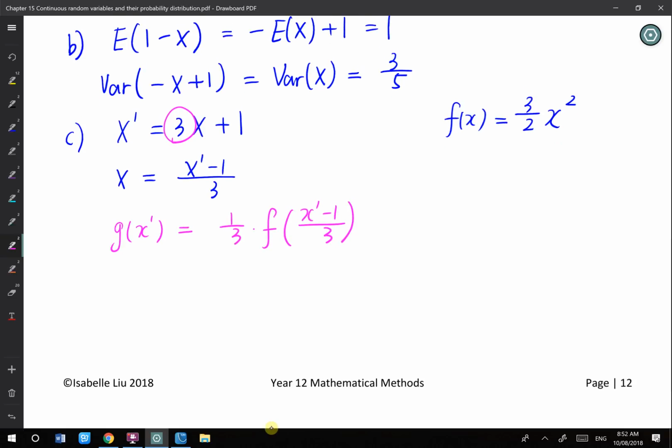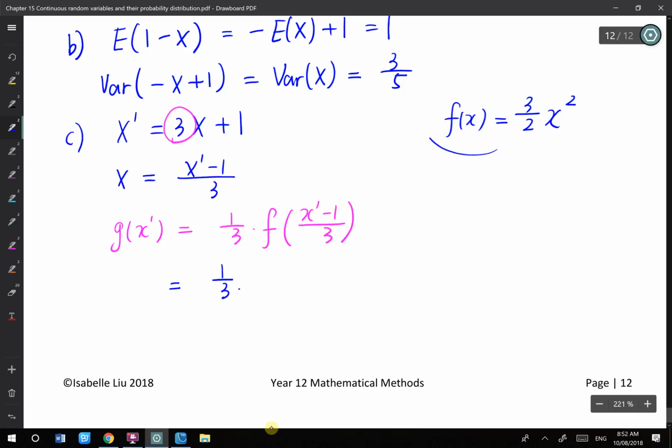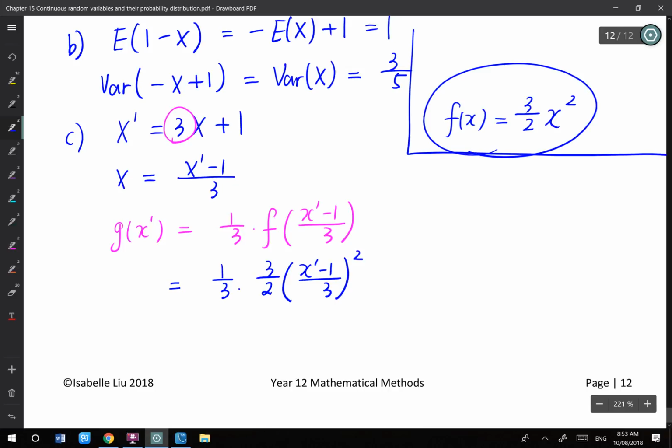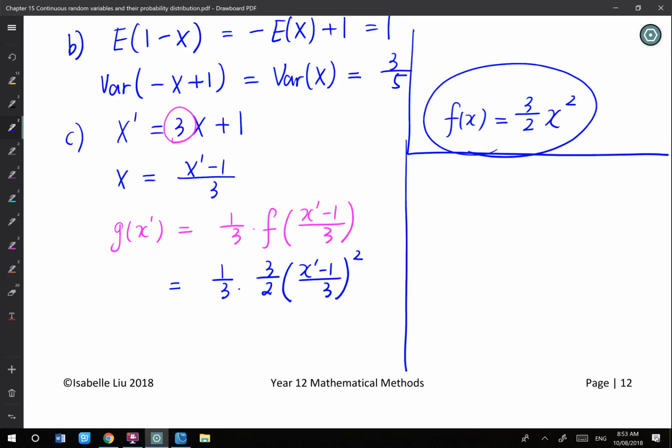So what is g(x)? g(x) is a third times, okay, f(x) is this, so it's 3 over 2 times x dash minus 1 over 3, then squared. What I have here is this 3 and this 3 can cancel.